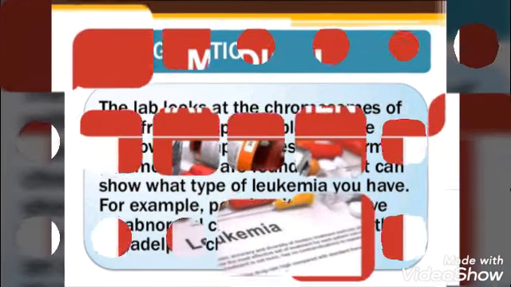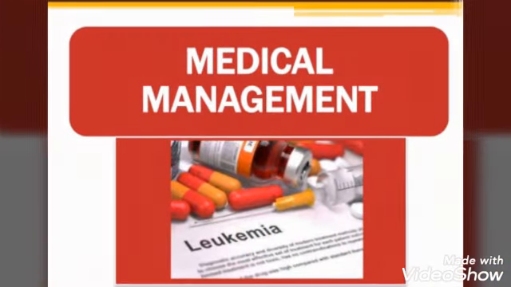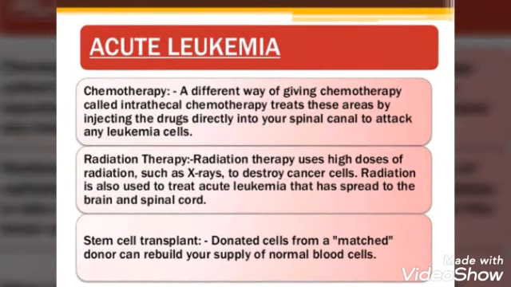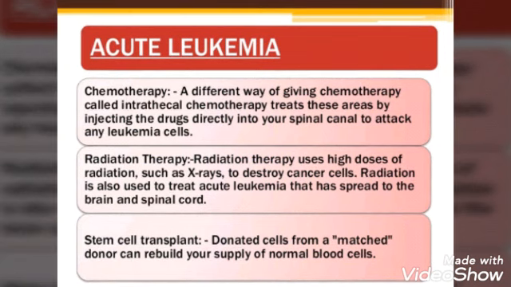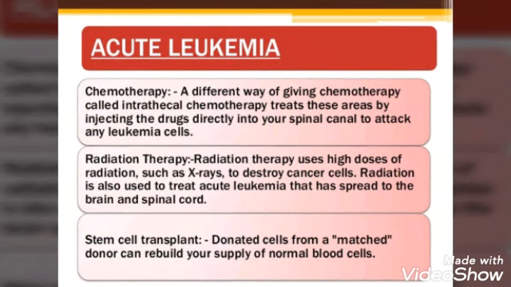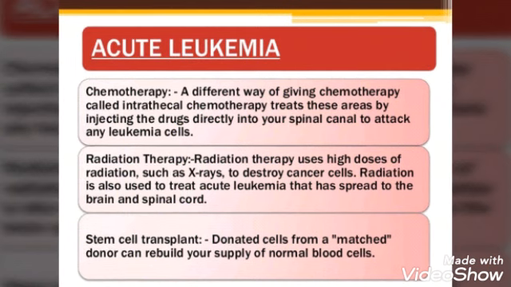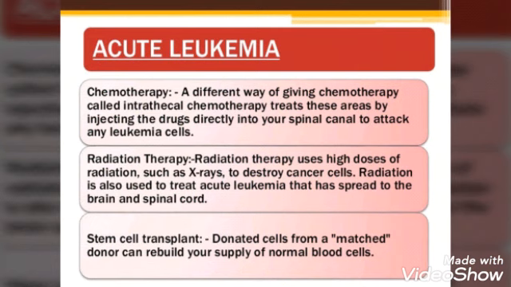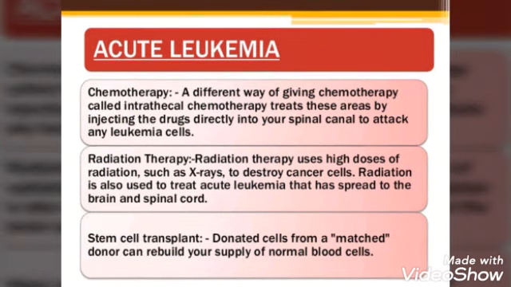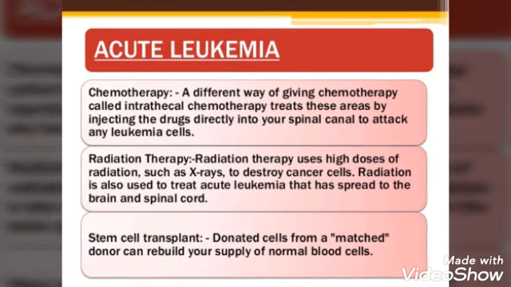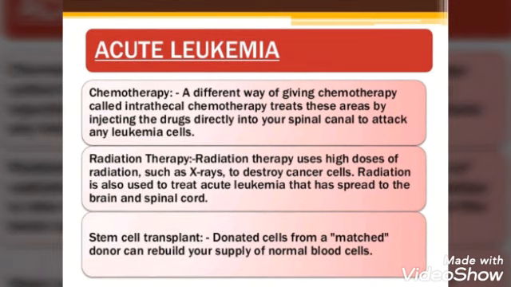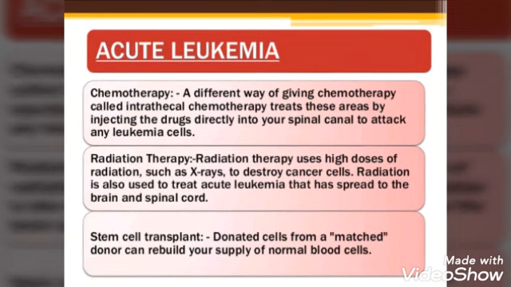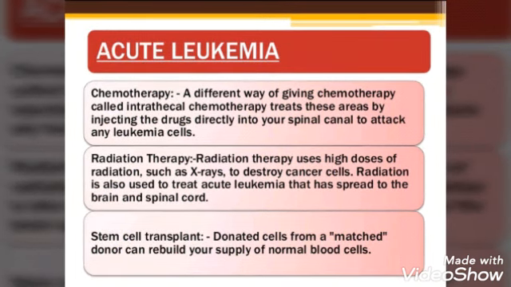Then we can go for the medical management. In medical management, it is divided into two phases: acute leukemia phase and chronic leukemia phase. So when the patient is suffering from acute leukemia, we'll go for the chemotherapy. The chemotherapy drugs include methotrexate, 6-mercaptopurine, hydroxyurea. Then we can go for other antibiotics. All the chemotherapeutic drugs will be given in the acute phase. Then radiation therapy will be followed. Then stem cell transplant, that will help to replace the affected cells.